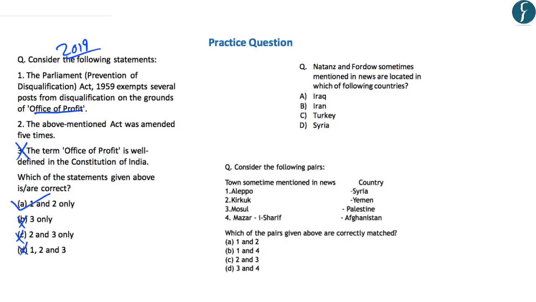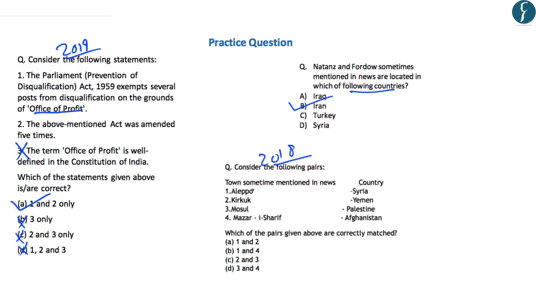Second question is that Natanz and Fordow, sometimes mentioned in news, are located in which of the following country? So as we have learned, they are located in Iran. Again, this question was asked in the year 2018 in the preliminary examination, and it reads, consider the following pairs, towns sometimes mentioned in news and the country in which they are located.